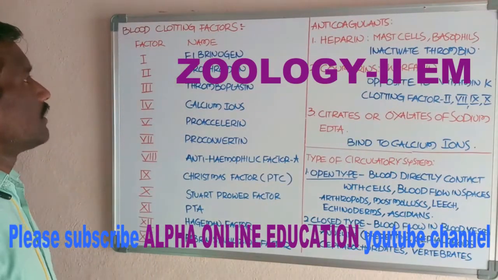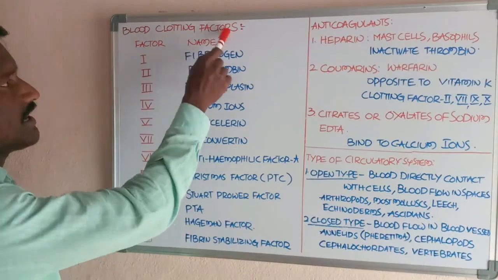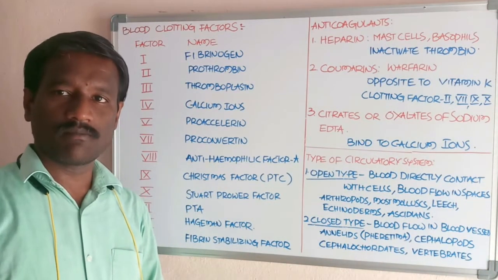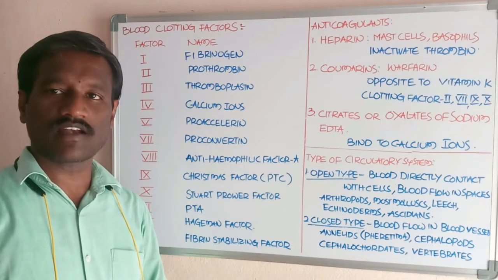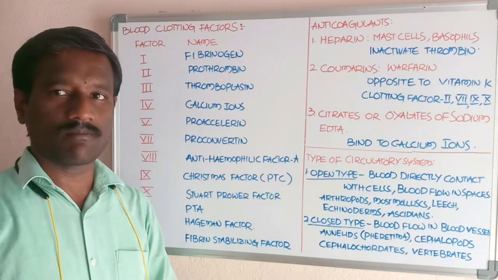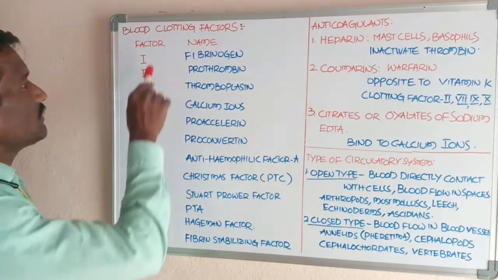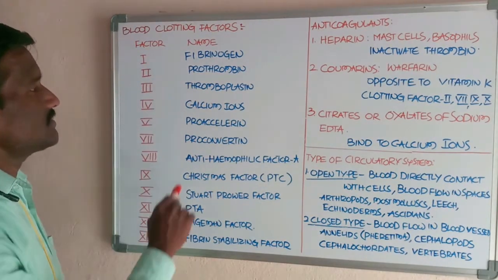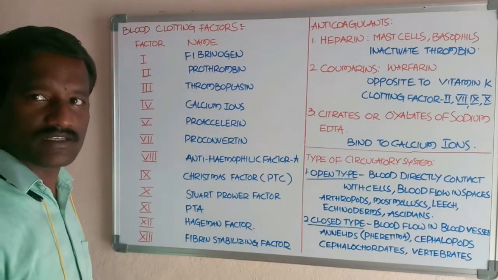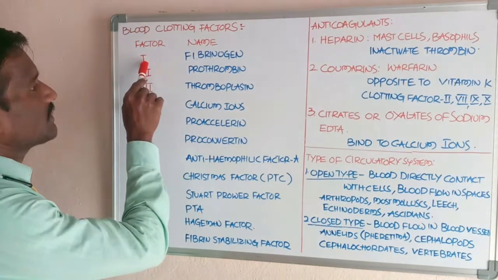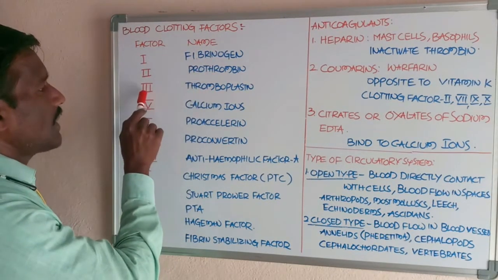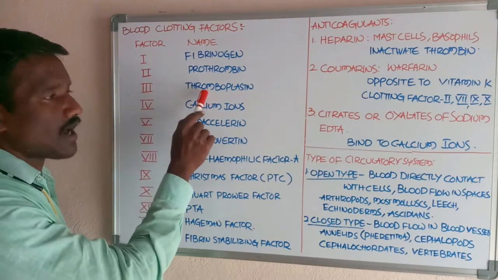Okay, students, now discuss the blood clotting factors. What about the blood clotting factors? Blood clotting factors help in the mechanism of clotting of the blood. Well, students, these are the numbers and names or synonyms of the blood clotting factors. Factor 1 is called fibrinogen, factor 2 prothrombin, and the third one is thromboplastin.